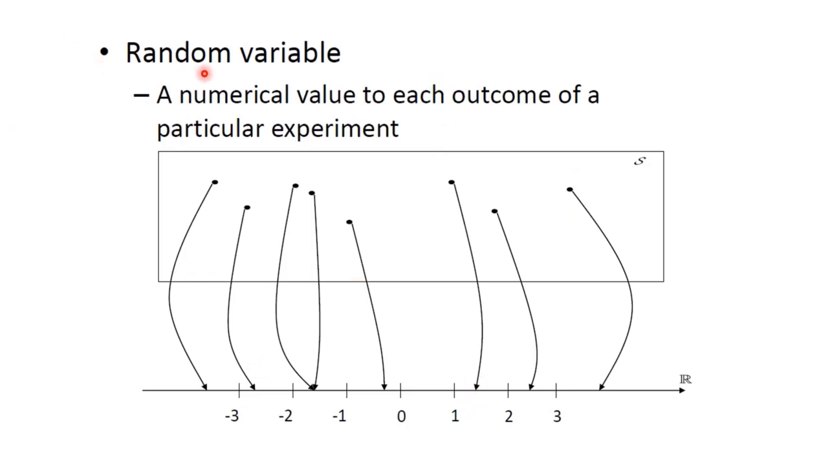One more thing here. A random variable assigns a numerical value to each outcome of a particular experiment. One more definition: a numerical value is assigned to each outcome of a particular experiment. This rectangle is a sample space S, where we have 1, 2, 3, 4, 5, 6, 7, 8. Here 8 outcomes are available. To these 8 outcomes, we are assigning real values. This is S and this is SX.